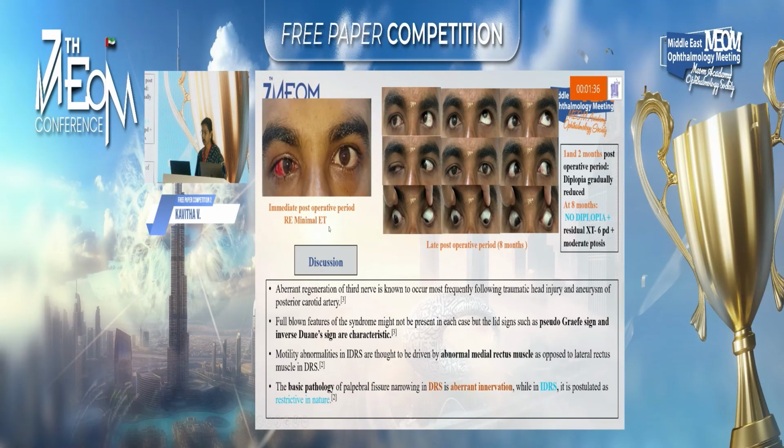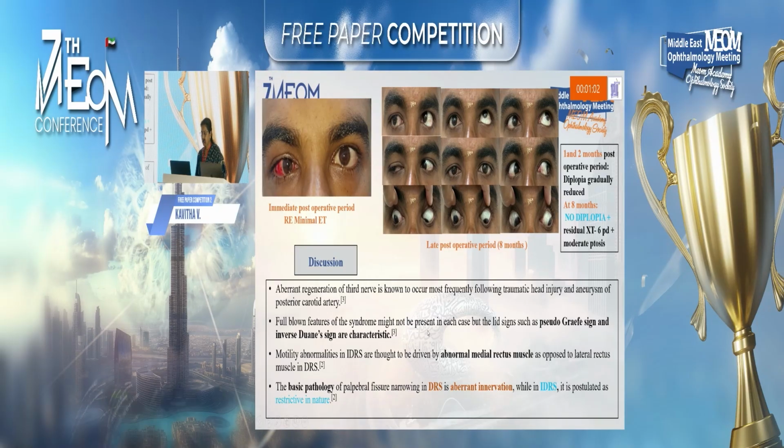This is the immediate post-op picture. Patient had right minimal esotropia, but eventually it became exophoria. So this is the patient at late post-operative period, 8 months. Hirschberg appears ortho. Of course, there is ptosis because we didn't touch that. So post-operative 1 and 2 months, we found diplopia gradually reducing. By 8 months, there was no diplopia for this patient. Actually, this was the most troubling symptom for the patient.